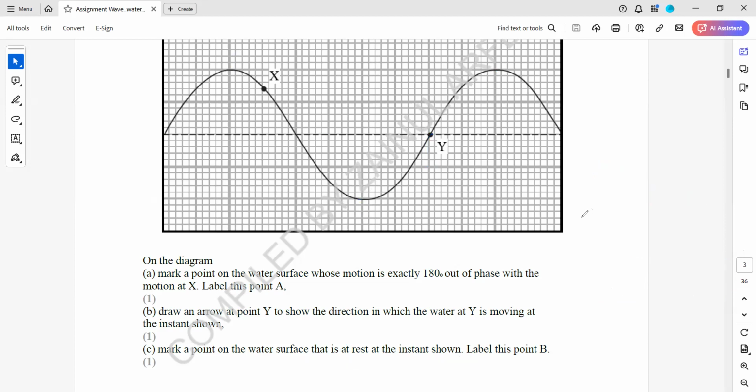But if the same question was about a standing wave, and they say mark a position where the particles are stationary, or for an instant are not moving, then for a standing wave we mark the nodes. So there's a difference when you mark the point for standing waves and for continuous waves. For a continuous wave, the points which are stationary are the extreme ones. But for a standing wave, the mean positions, or the nodes, are the points of stationary.